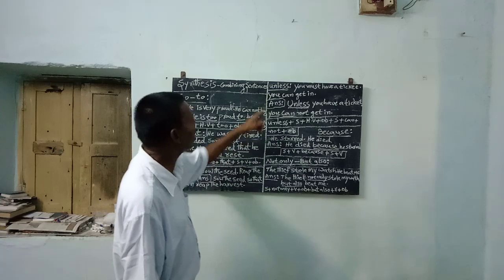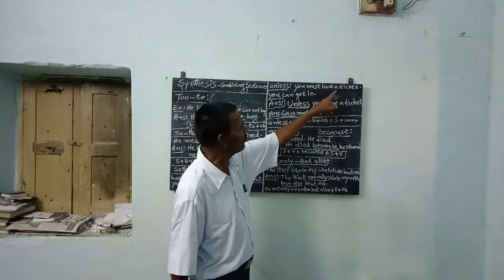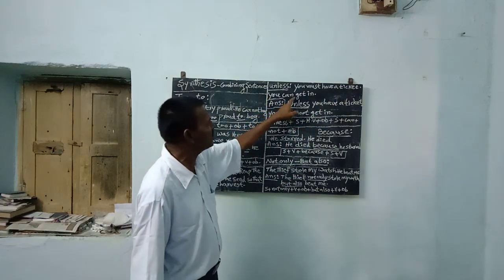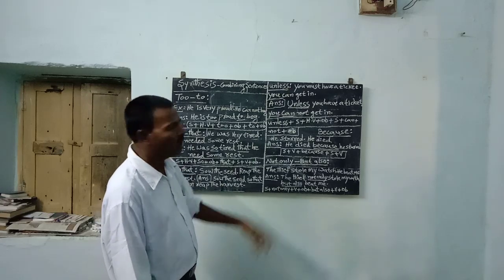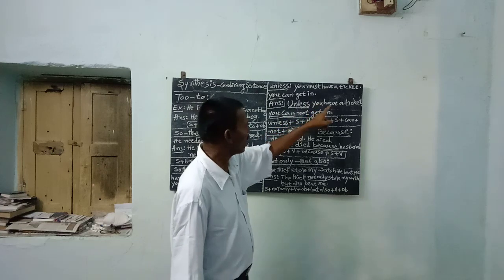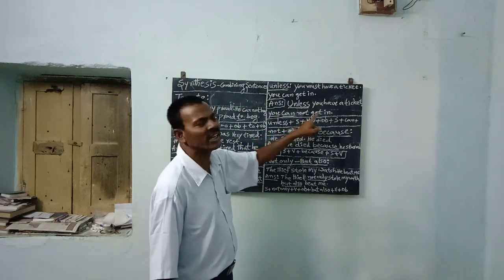Now next, "unless". You must have a ticket. Full stop. You can get in. There are two sentences, then we are combining them now. Unless you have a ticket, you cannot get in.